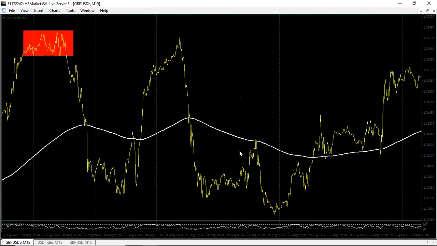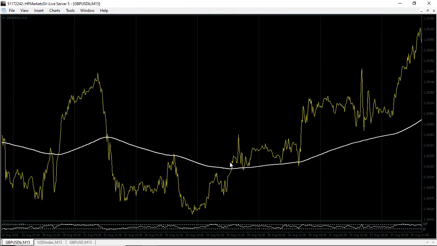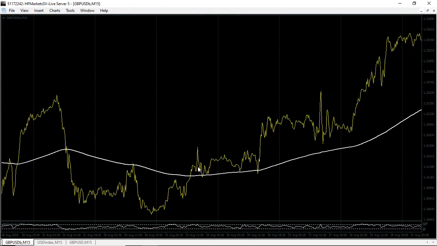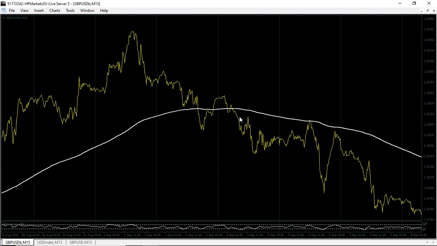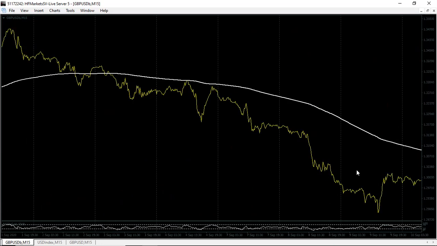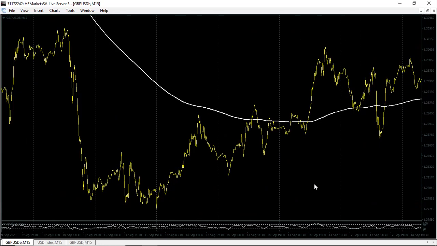Okay, look at this. The market below the moving average, bam, dropped. The market was right here below the moving average, bam, dropped, and then it was a bullish day, of course. So you could have caught a few pips or maybe exited at break even. Then look at this. The market came close to the moving average. After going up, the moving average curved up. Just look at that, man. Okay, the market came below the moving average. So many good opportunities right here. Okay, you can see that.